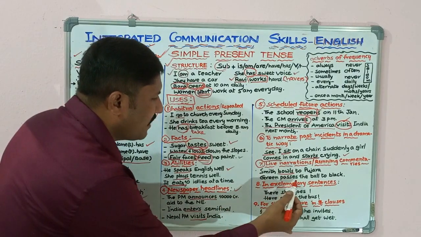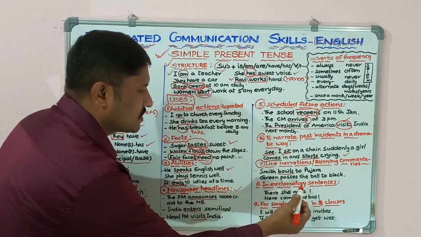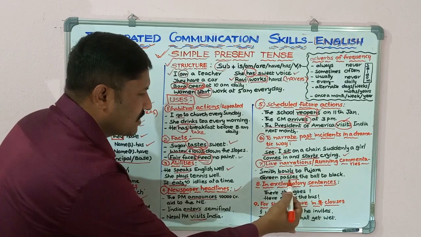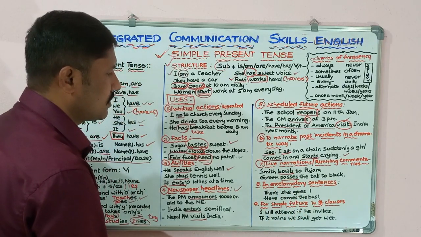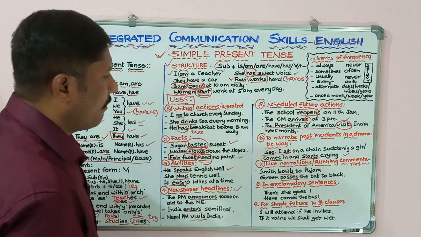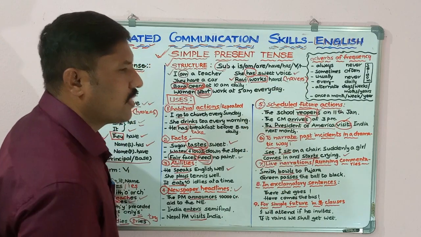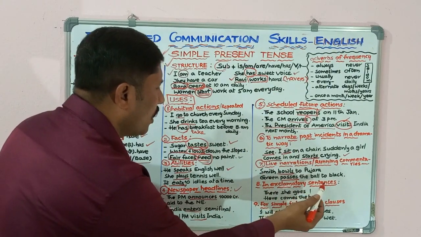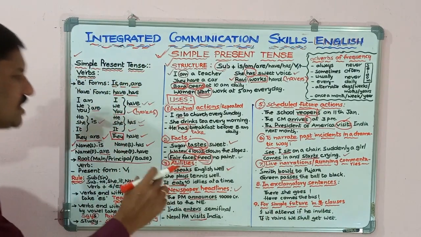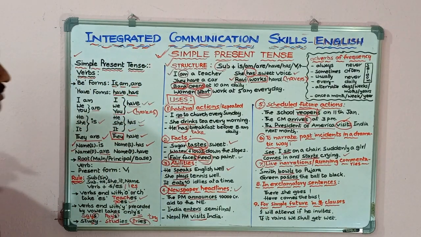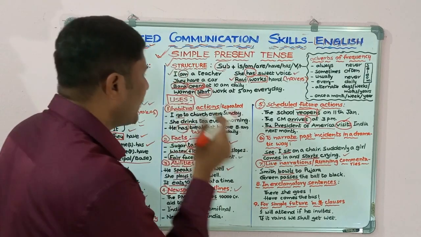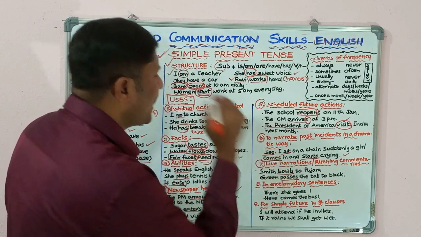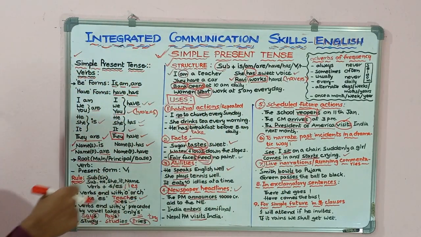Next one, Green passes the ball to Black. The men in green dress pass the ball to the men in black. So here Green passes the ball to Black. So like this we can use this simple present tense for live narrations and running commentaries.